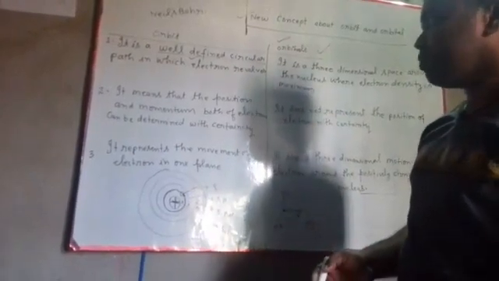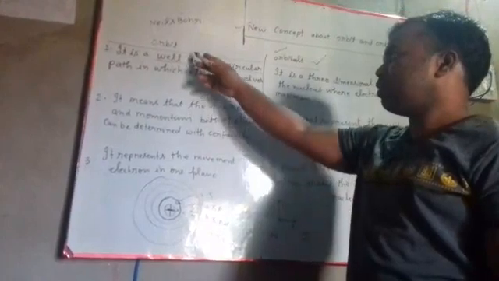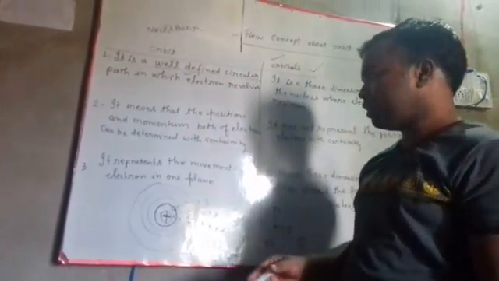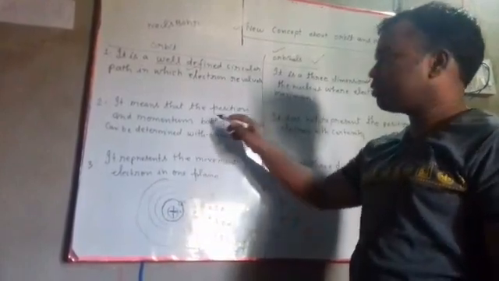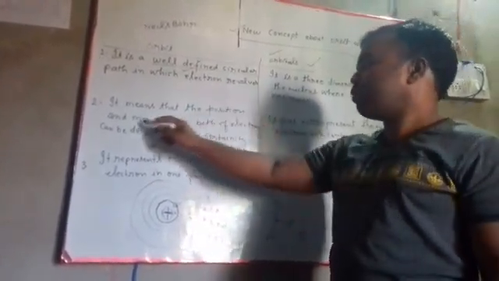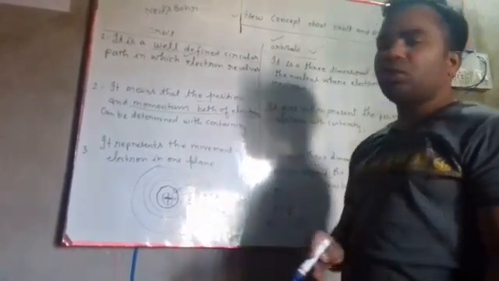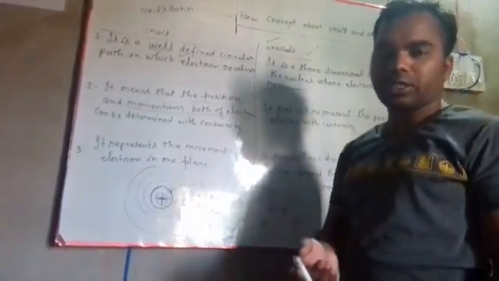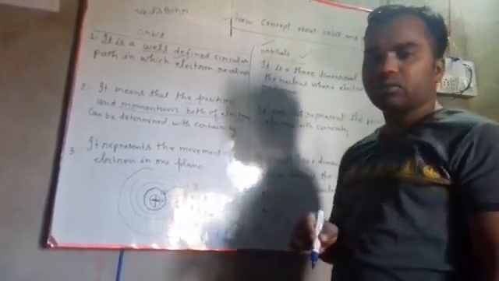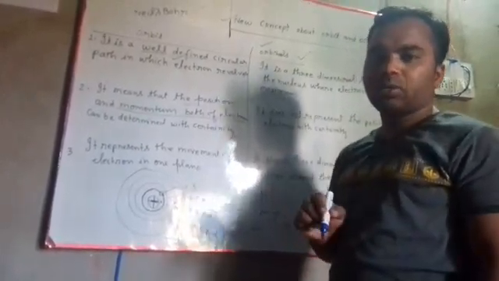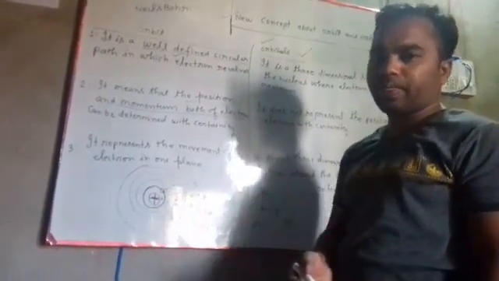Now, according to Niels Bohr, we have the concept of orbit, and if we have the concept of orbit, the position and momentum of electron can be determined simultaneously. That means we can determine the position and momentum together at the same time.